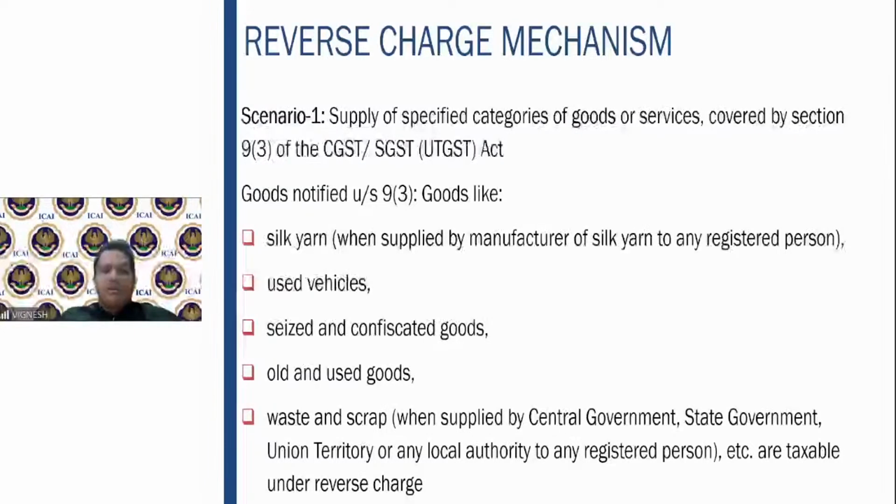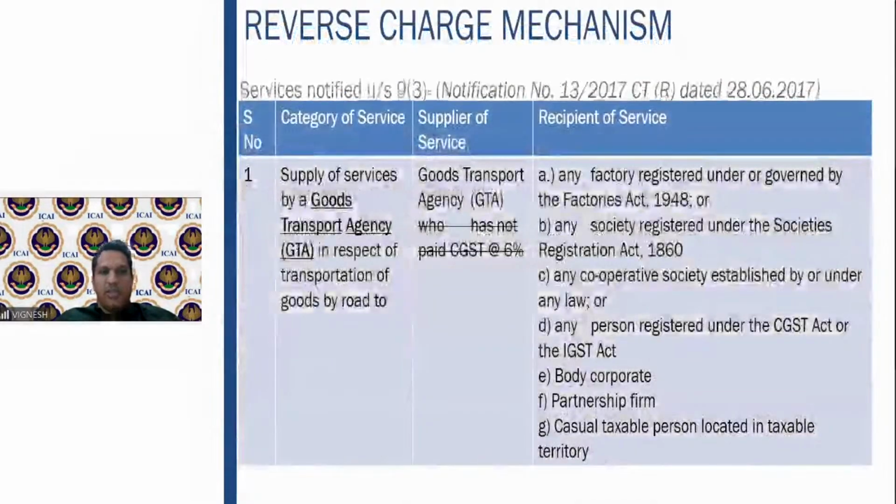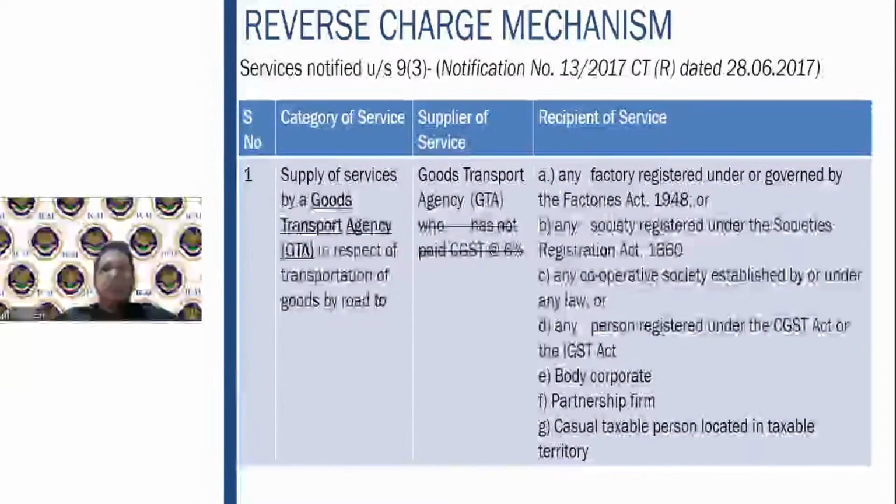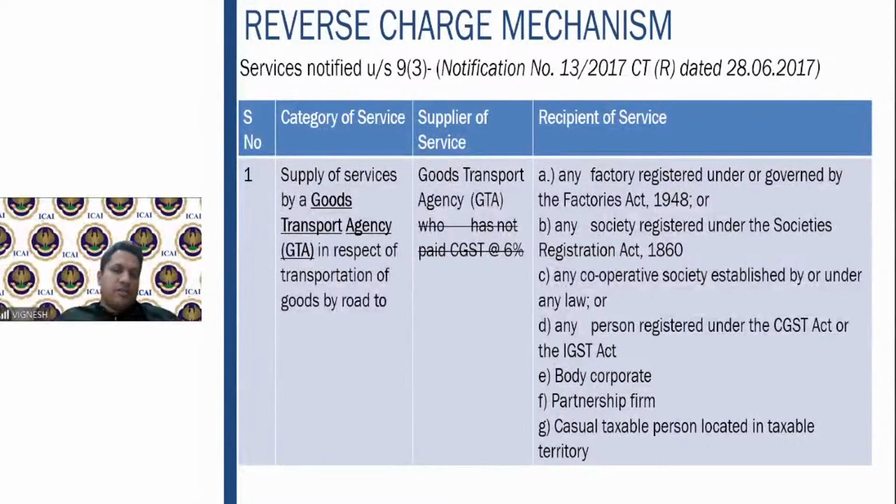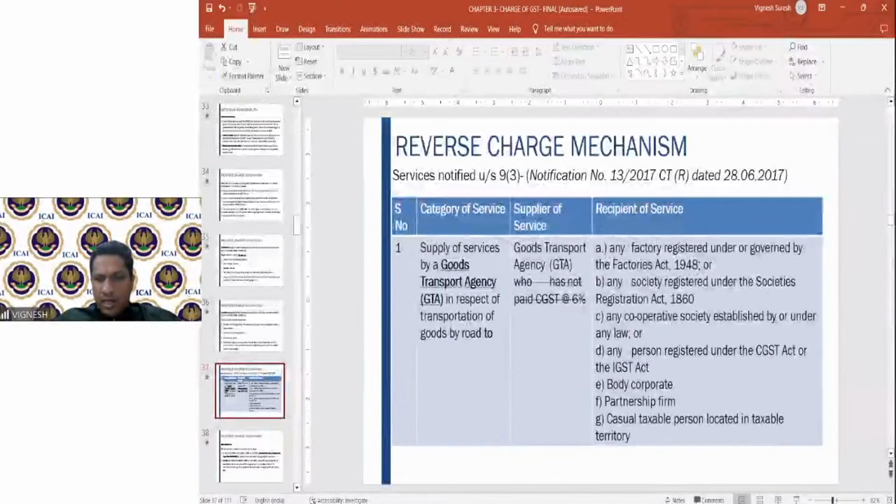Waste and scrap when it is supplied by the state government to any registered person are taxable under the reverse charge mechanism. Now, these are the services notified under section 9 subsection 3, which we shall go through, and based on some amendments that have also happened, let us look at those amendments too. So these are your services notified under 9 subsection 3, which we shall go through.